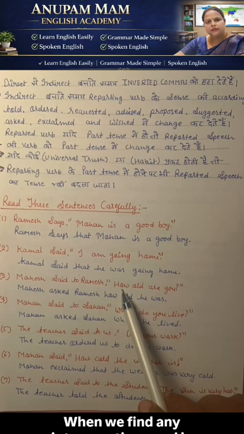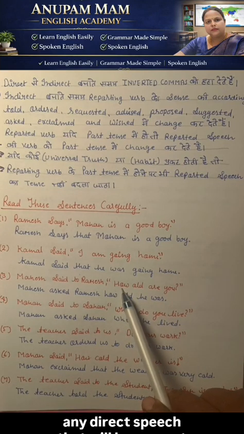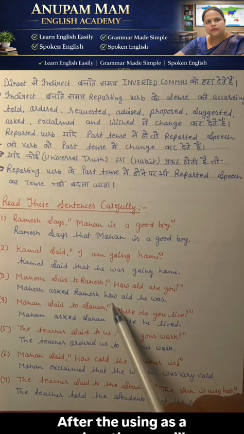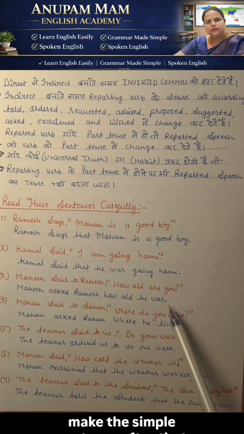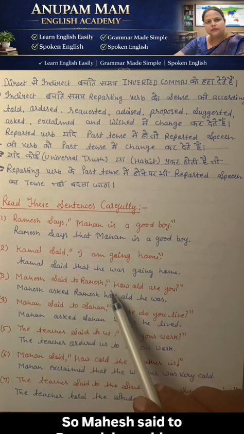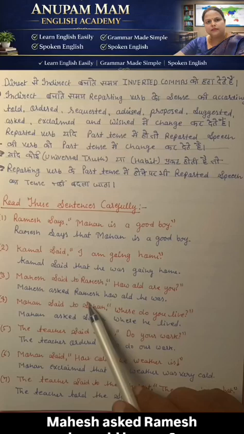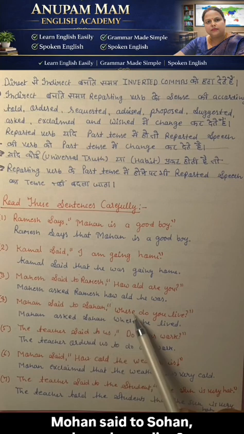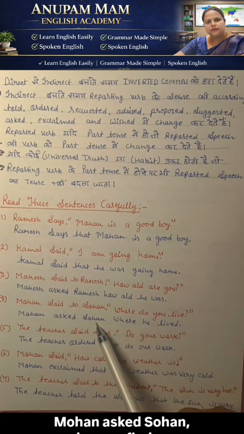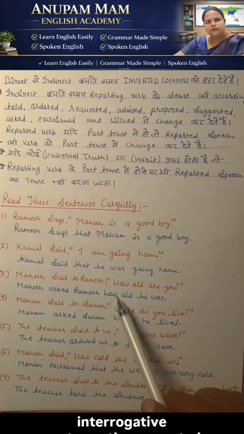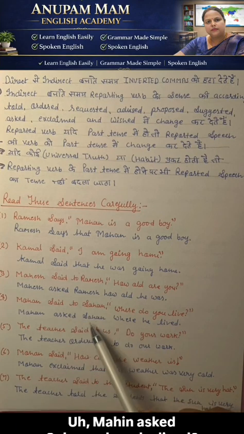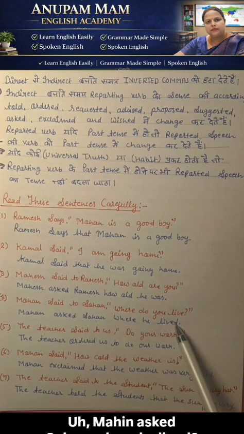When we find any interrogative word in any direct speech, it takes the place of the conjunction, and that interrogative word plays the role of the conjunction there. After using it as a conjunction, we make a simple sentence after that. So, Mahesh said to Ramesh, how old are you? Mahesh asked Ramesh how old he was. Mohan said to Sohan, where do you live? When we find any interrogative sentence, then the reporting verb is changed to asked. Mohan asked Sohan where he lived.